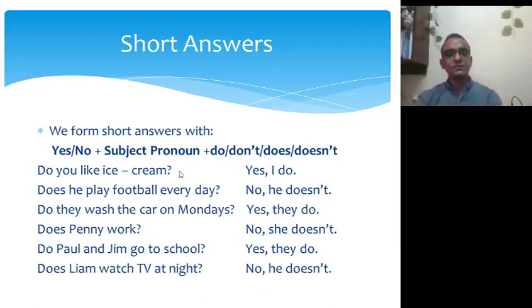So we form short answers with yes or no, plus subject pronoun, plus do or don't or does or doesn't, like the examples here. Like for example, do you like ice cream? Yes, I do. No, I don't. Does he play football every day? No, he doesn't. Or yes, he does.